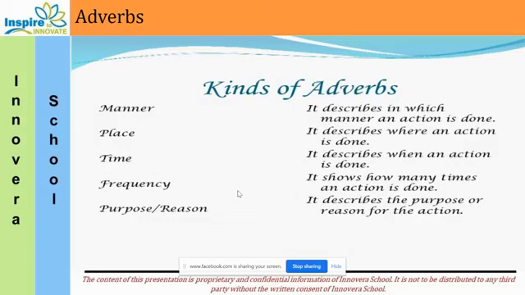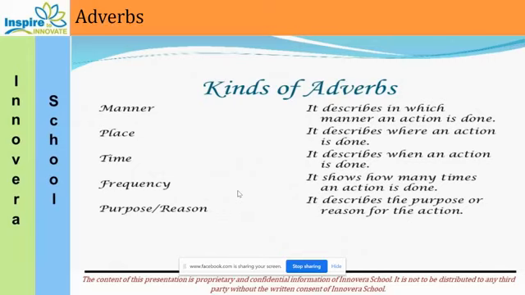When we are talking about adverb of time, it means it talks about when the action takes place. It will tell you the time: day, night, morning, evening, today, yesterday, when. What was the time when the action takes place. So adverb of time tells us when it happened, whenever the action has taken place.